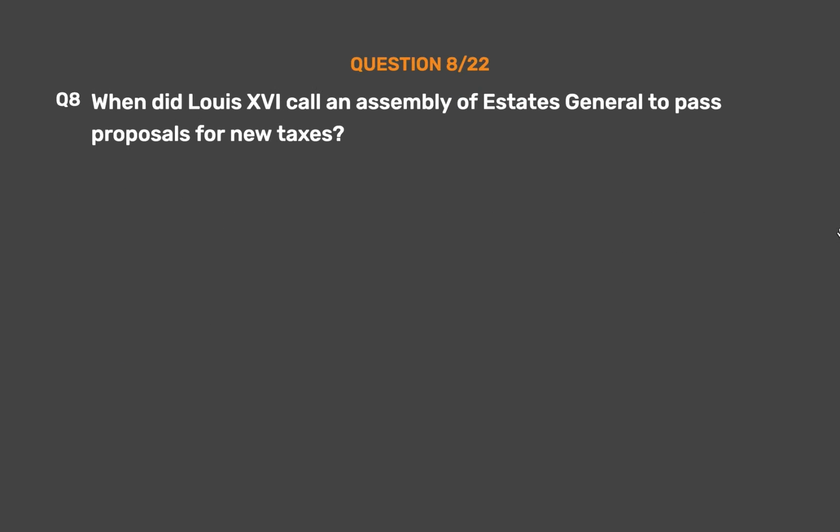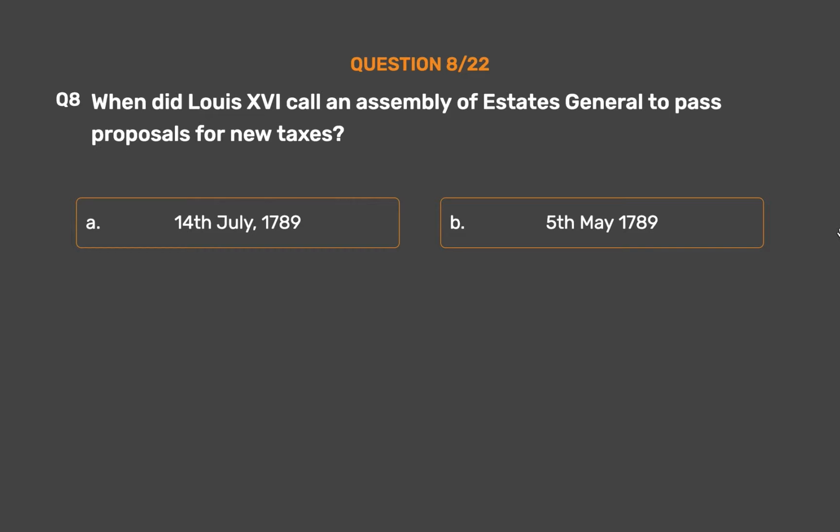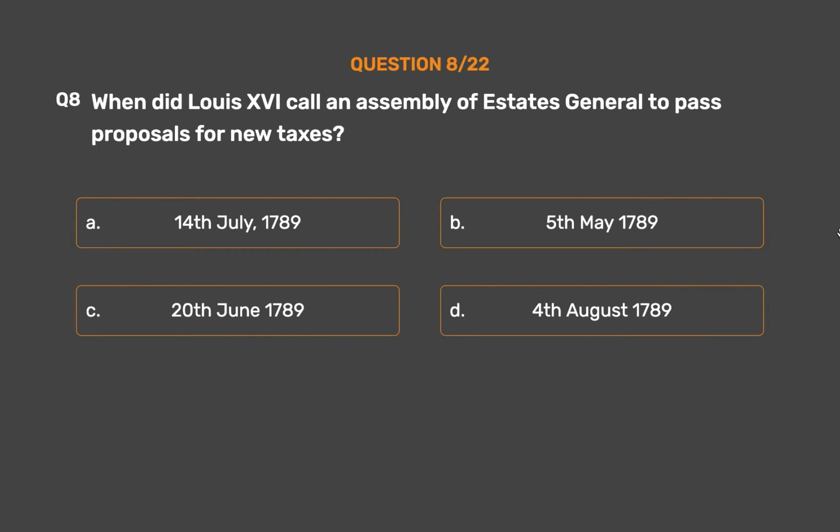Question number 8. When did Louis XVI call an assembly of the Estates General to pass proposals for new taxes? Option A. 14th of July 1789. Option B. 5th of May 1789. Option C. 20th of June 1789. Option D. 4th of August 1789.